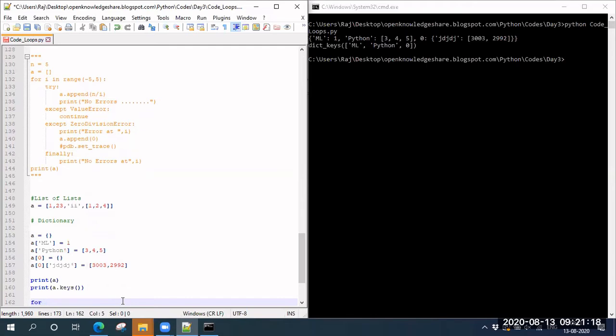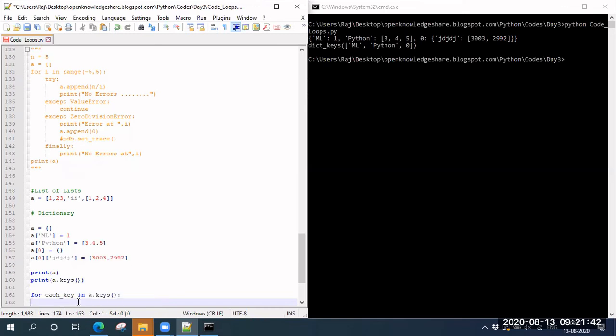Okay, so if I want to print a dictionary, one key and one value at a time, whatever is there inside, just like how we did it for lists, similarly here also we can do it. So let's write: I'm getting a key from it. Okay, so a dot keys, and print a of each key. Let's see what this is going to give.